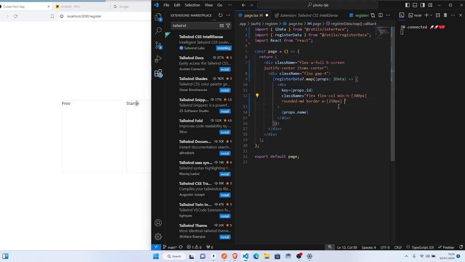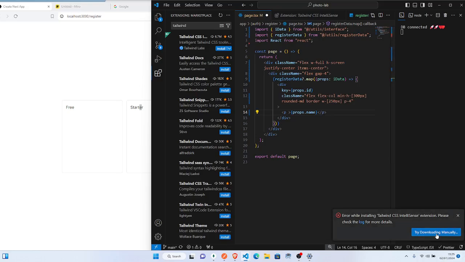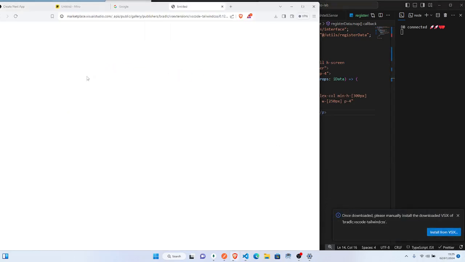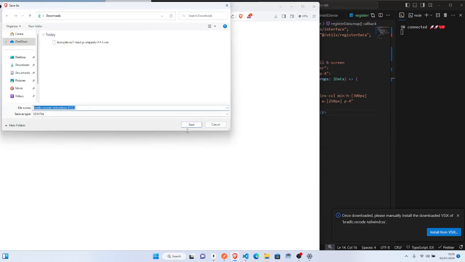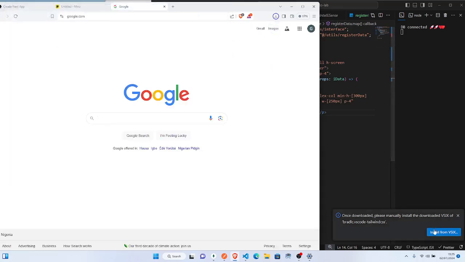Okay, so we get this. Then the next thing what we'll do now to give them a padding of 4. So from all sides we get that. Now most say p tag. So to install this thing manually.